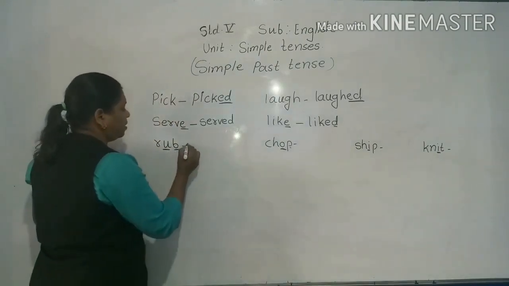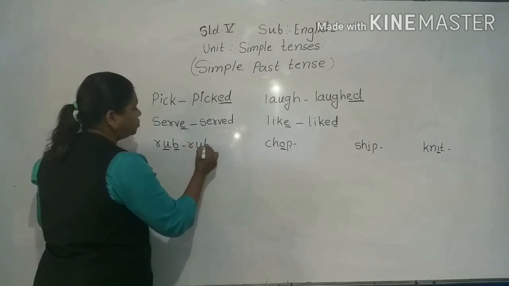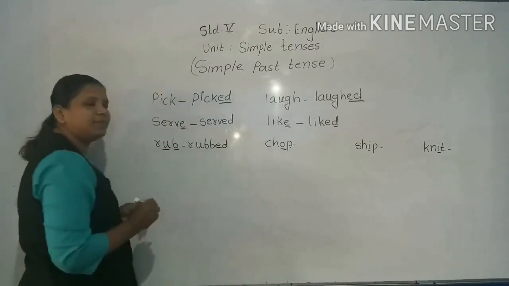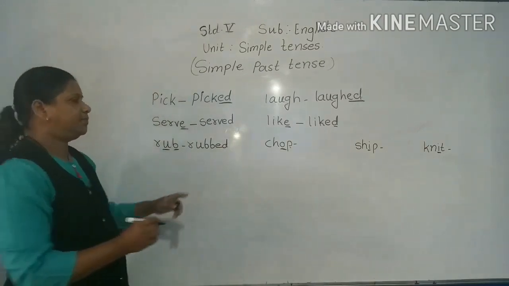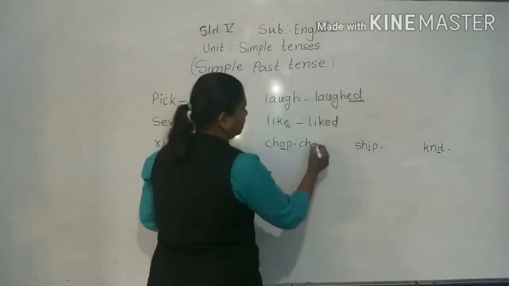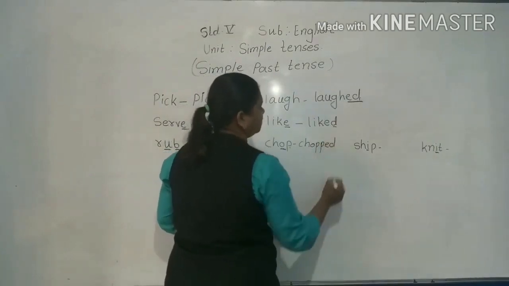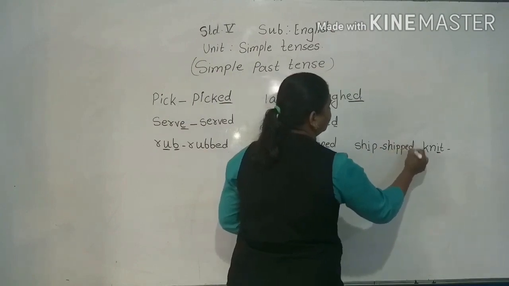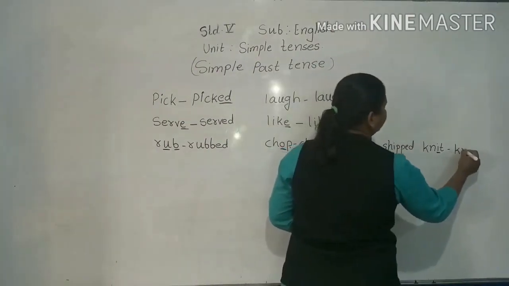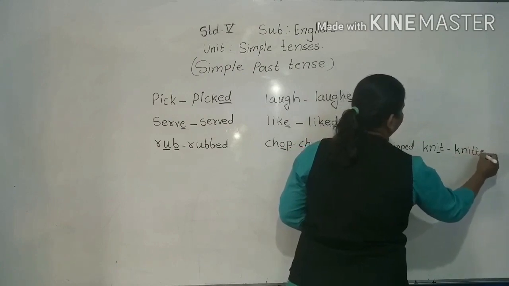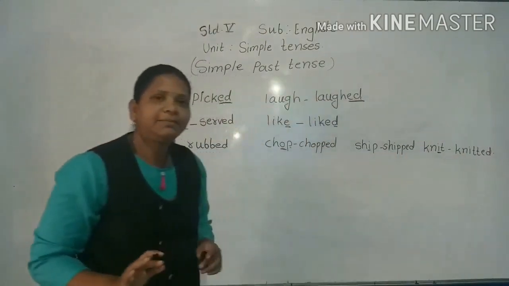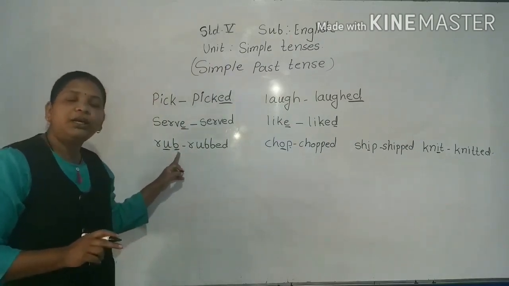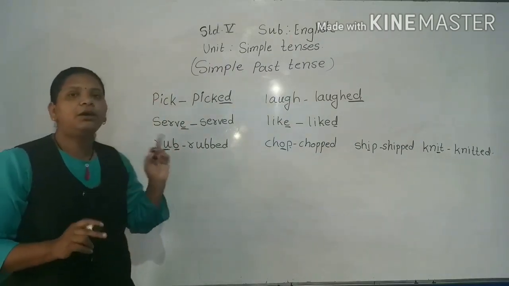Now see, r u, the consonant is getting doubled, and then we write ed. Rubbed. Chop, chopped. Sheep, sheeped. Knit, knitted. Right? Okay. When the condition is there is a consonant and before the consonant there is a vowel.